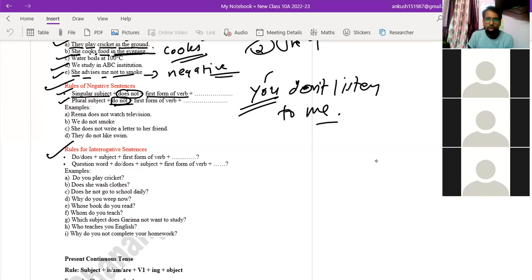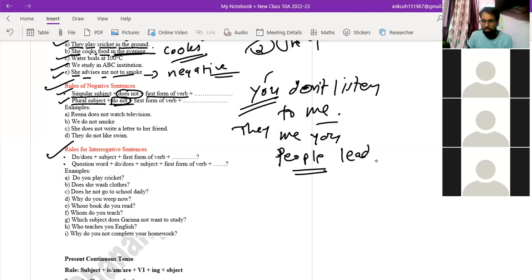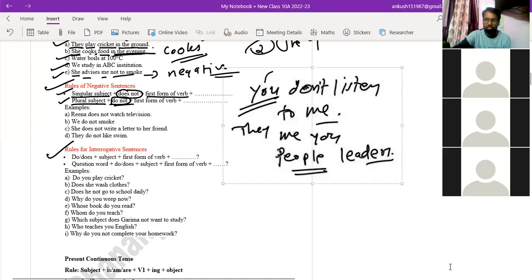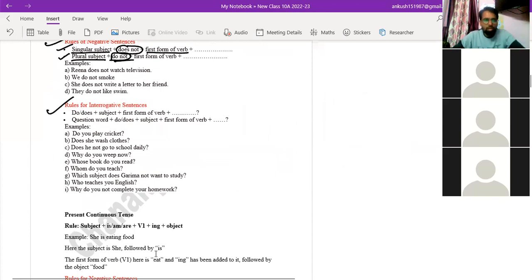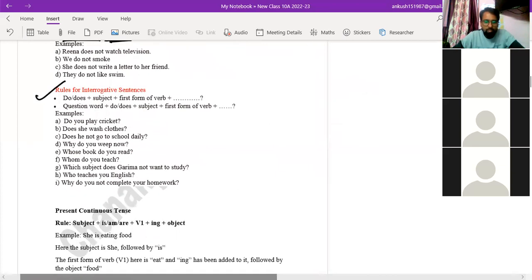So "do not" is used with plural subject. For example, they, we, you, people, leaders, if they carry more than one person. These are the subjects that we call the plural subject. Understood? Examples are given over here. You may understand through these examples.